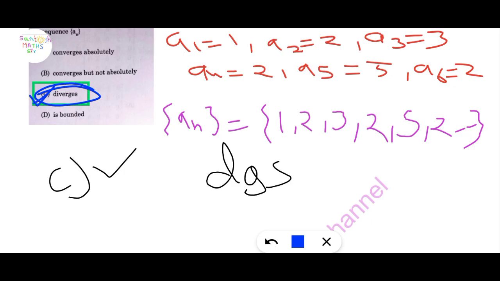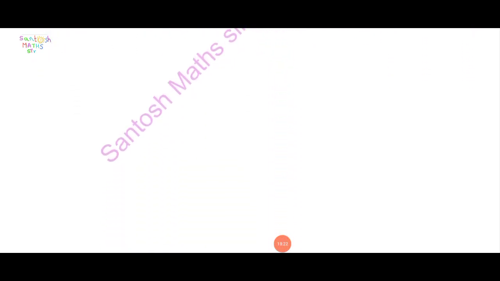This is also unbounded. Option D, bounded, is discarded. Converges but not absolutely: this is unbounded, so it does not converge. Option B is also wrong. Converges absolutely, this is also wrong. Here option C is correct, diverges. Next question.